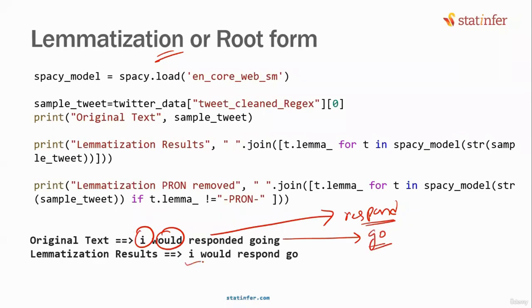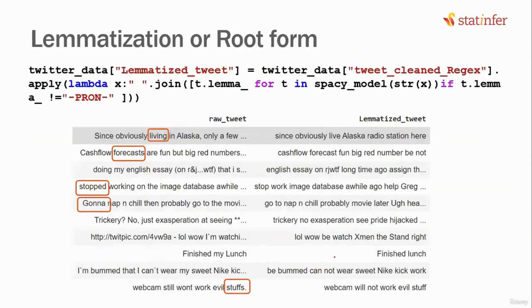This may not make any sense when you read it, but are we really preparing this for reading and publishing? What are we doing here? We are preparing this data to send it to a machine learning model. So is it okay? Even if it is not making sense, even I will be gone. Would will also be gone, isn't it? Since it is for model building, it is perfectly fine. So after lemmatization, your sentence may not make any grammatical sense, but that is perfectly fine. We are not publishing it. We are going to send it to a machine learning model.